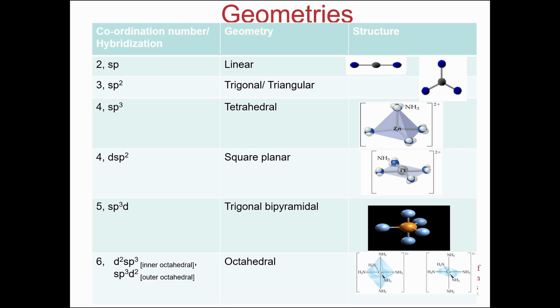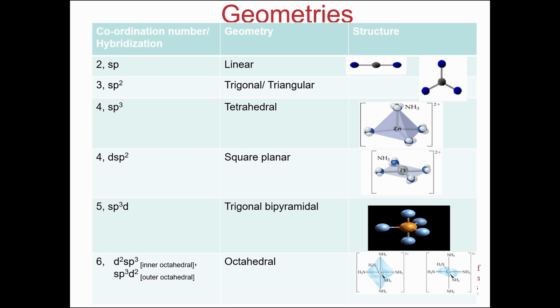And it goes on like octahedral, where the hybridization will be d2sp3 or sp3d2. When the hybridization is d2sp3, it is an inner octahedral complex, and when the hybridization is sp3d2, it is an outer octahedral complex. So for the complexes with 4 ligands, it can be differentiated between square planar and tetrahedral.